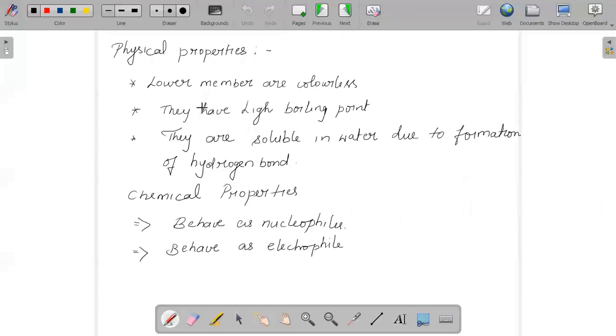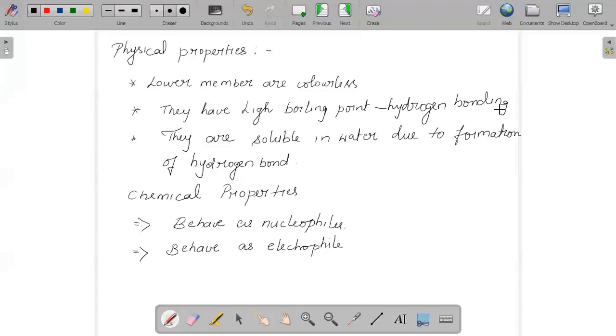And of course, they will have high boiling point because they have hydrogen bonding. Due to hydrogen bonding, their boiling point will be very high. If we compare their boiling point with hydrocarbons, they will have higher boiling point because of the hydrogen bond in them, due to which they occur as associated molecules.